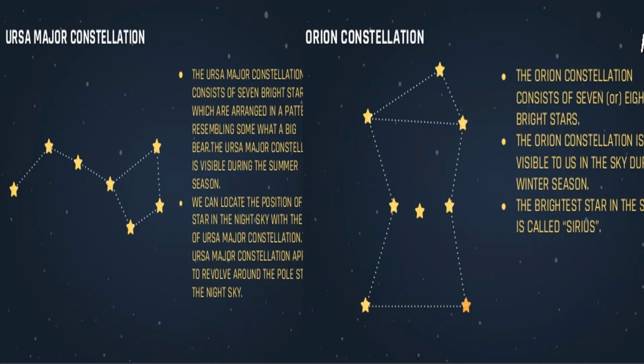Ursa Major is also called the Big Dipper because it resembles a dipper, that is a bowl with a handle, which was used to drink water in olden days. Next is the Orion constellation. It is one of the well-known and most impressive constellations in the sky. It is also known as the Hunter. It consists of 7 bright stars, and the brightest star in the sky is called Sirius.